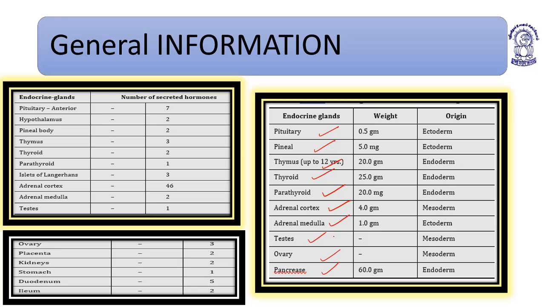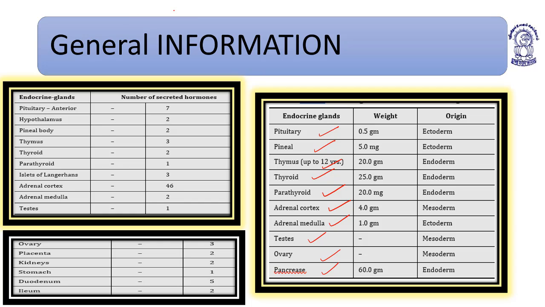So these are the different origins of these endocrine glands, especially the adrenal medulla, which is ectodermal, and the adrenal cortex, which is mesodermal.